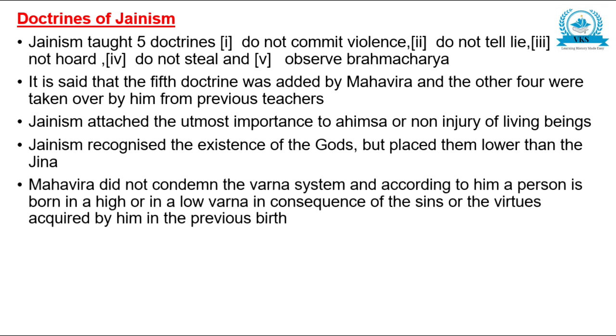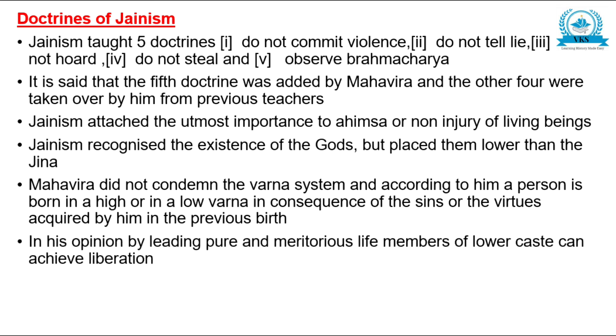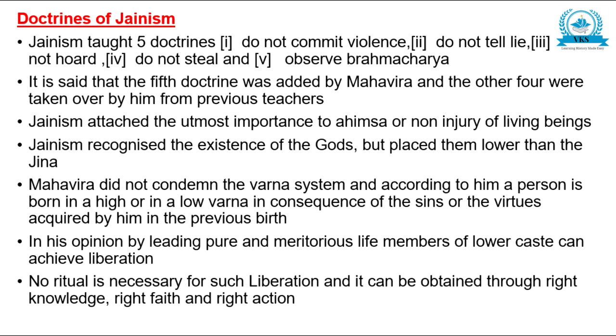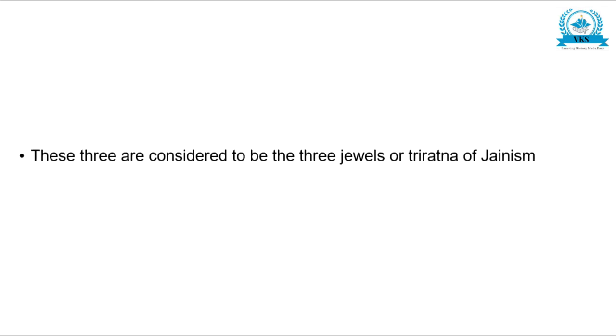Mahavira did not condemn the Varna system, and according to him, a person is born in a high or a low Varna in consequence of the sins or the virtues acquired by him in the previous birth. In his opinion, by leading a pure and meritorious life, members of lower caste can achieve liberation. No ritual is necessary for such liberation, and it can be obtained through right knowledge, right faith, and right action.